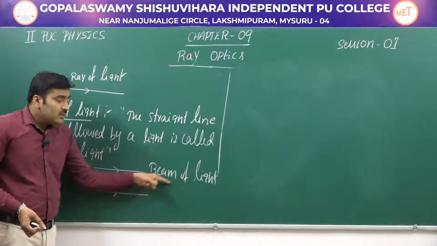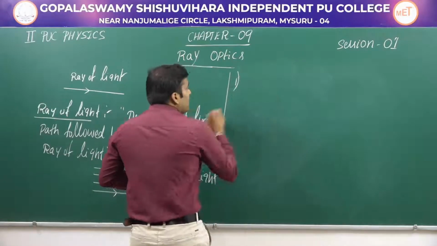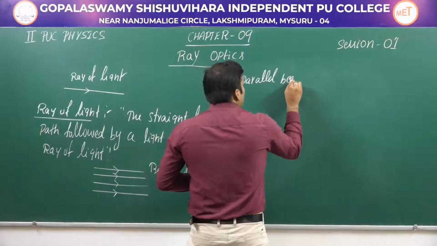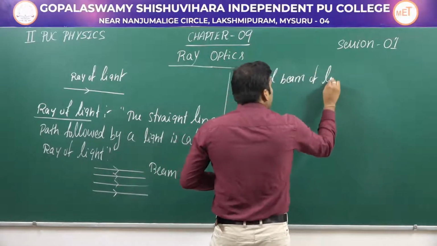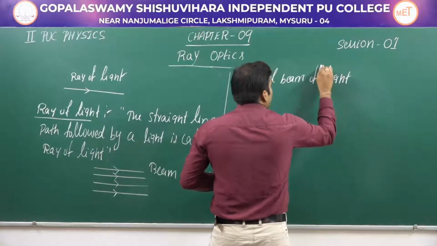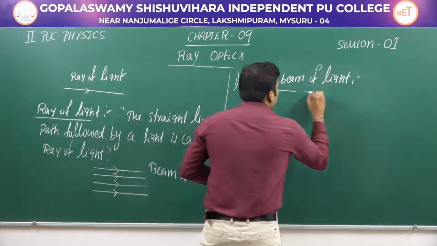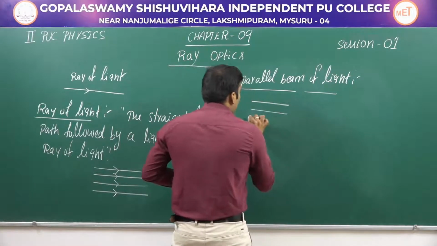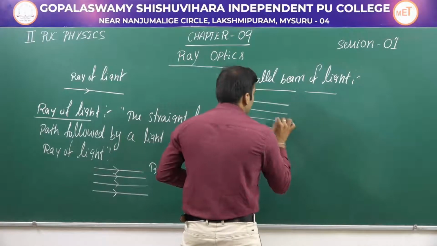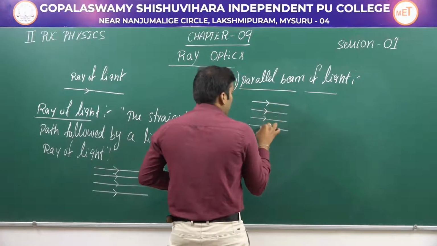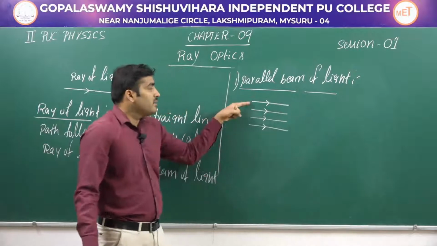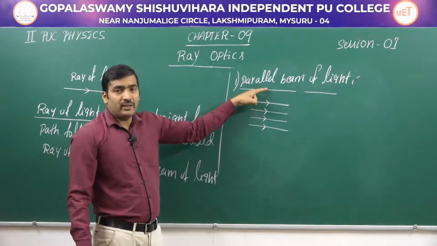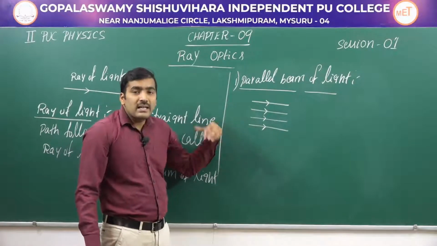We can write three types of beam. The first one is a parallel beam of light. What do you mean by a parallel beam of light? See, when the rays of light are parallel to each other, then this beam is called a parallel beam of light or paraxial rays.